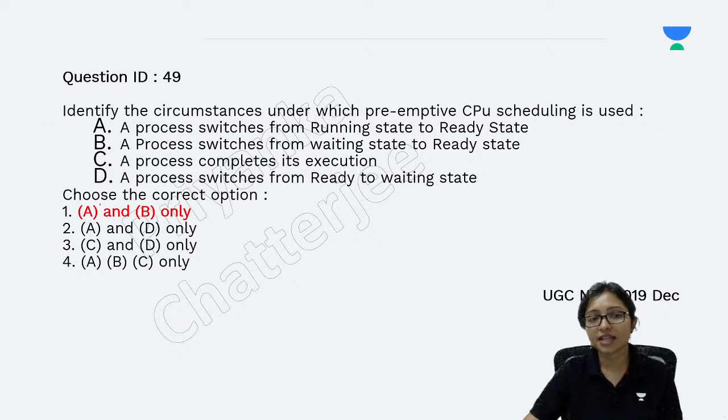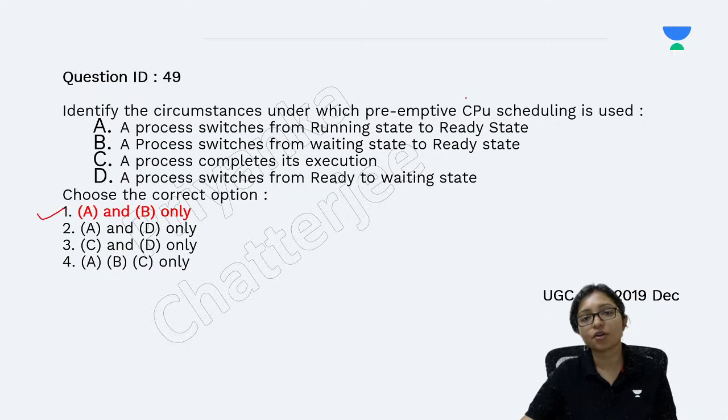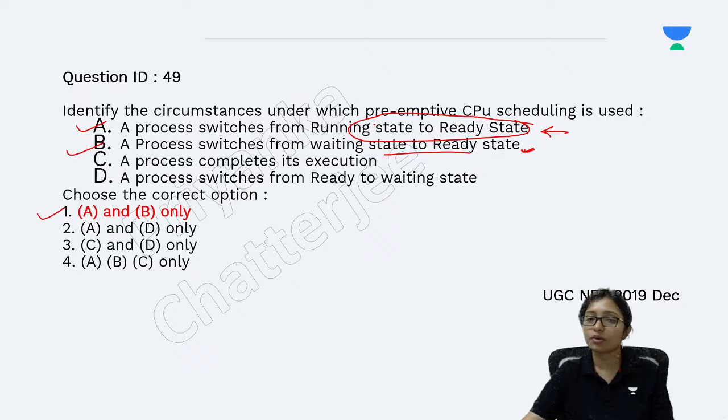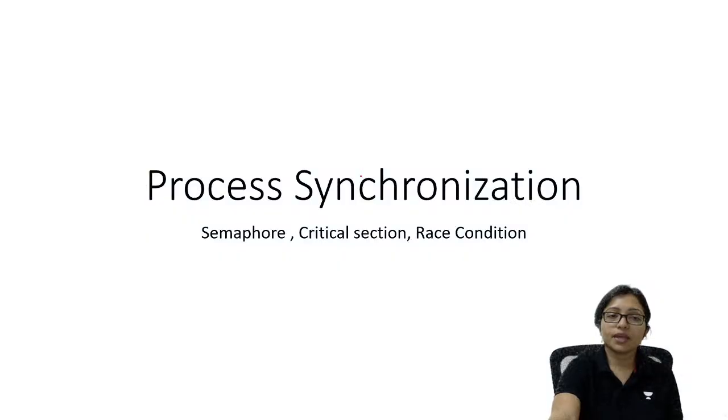Yes, all of you are giving answer A is the correct answer. That is correct. From the preemptive one, the process switching from running to ready is the special feature of the preemptive one. And the process waiting to ready is going on everywhere, not only preemptive or non-preemptive, both can have it. But here, the process completes its execution? No, before completion only we are printing it. And the processor switches from ready to waiting? No, ready to running is going on. Ready to waiting is not correct. So the answer will be this one.